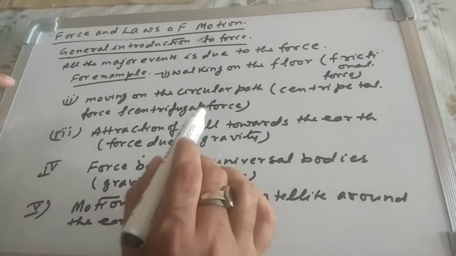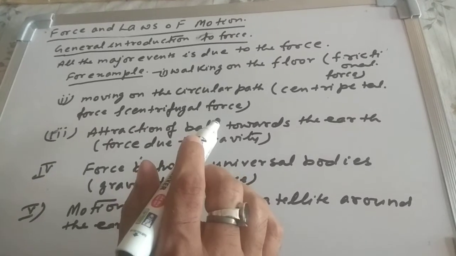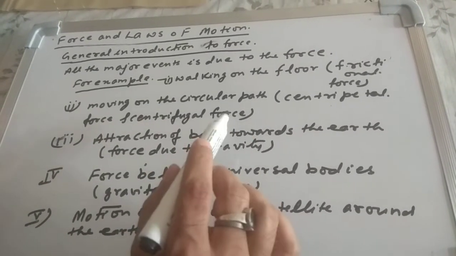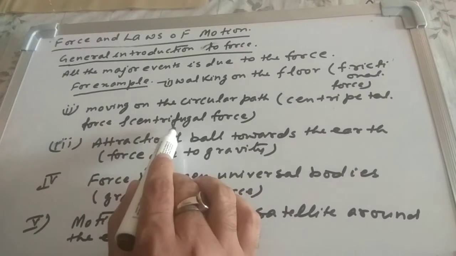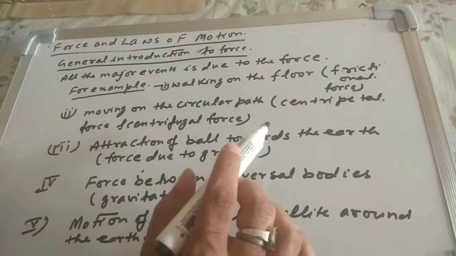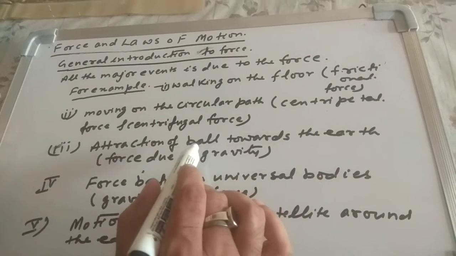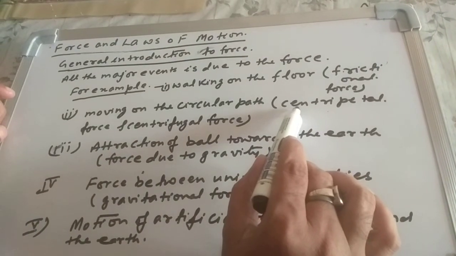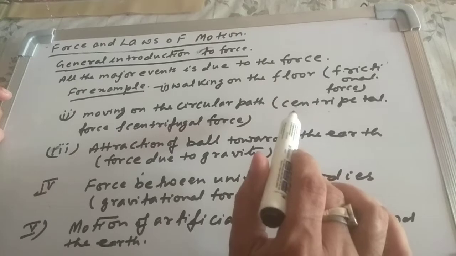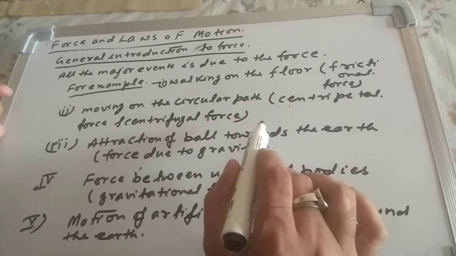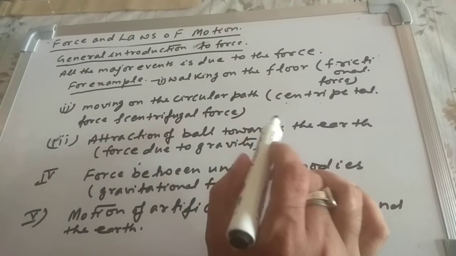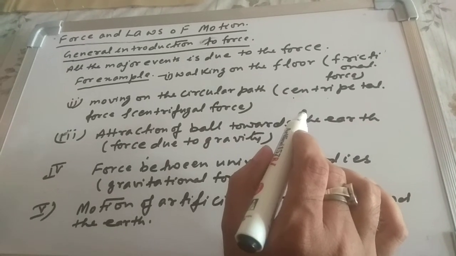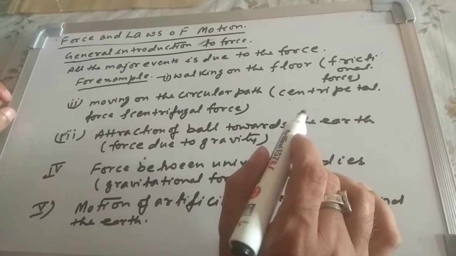Suppose a body is moving on a circular path. Again, the force is there. So that type of force is known as centripetal force and centrifugal force. I have written two names here, centripetal and centrifugal. Here centripetal force is the force that acts towards the center of the circular path, and centrifugal force is a pseudo force. Pseudo means imaginary, that acts tangentially. Later on we will see, I am just giving you the introduction.